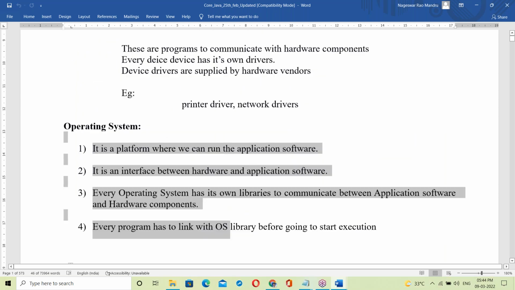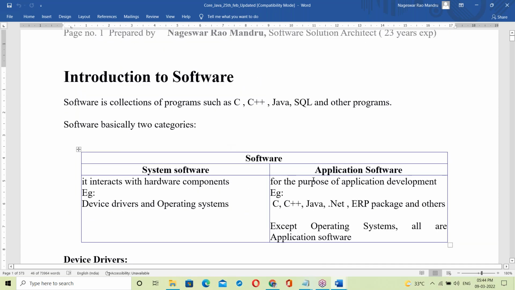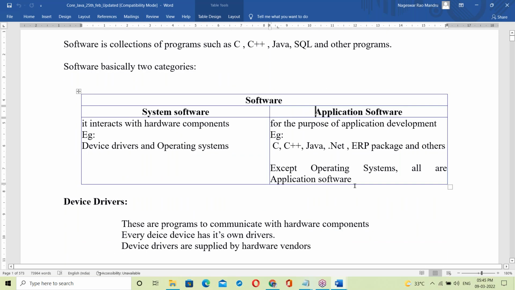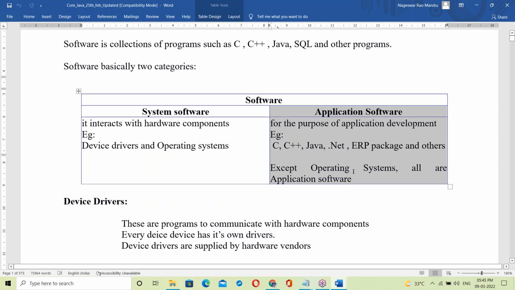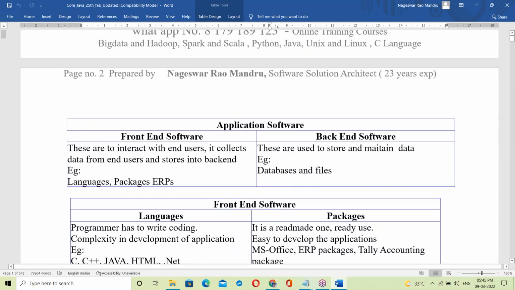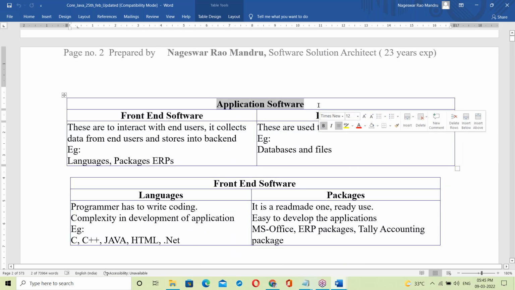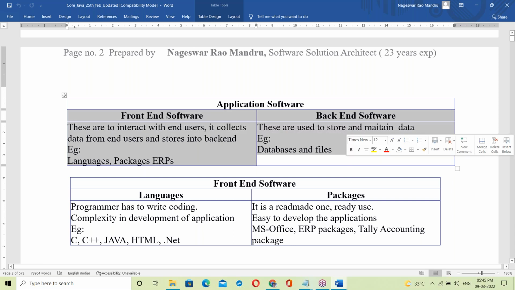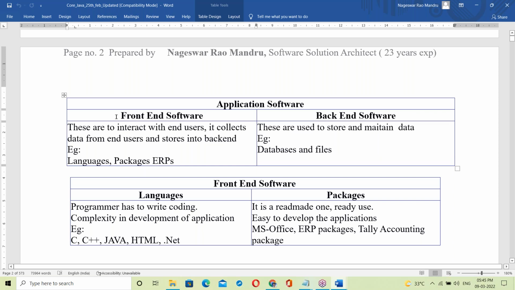Now, what is Java? Java is application software. Java comes under application software. Now let us start with application software. In application software, there is a front end and a back end. What is front end software, and what is back end software? Let us see.